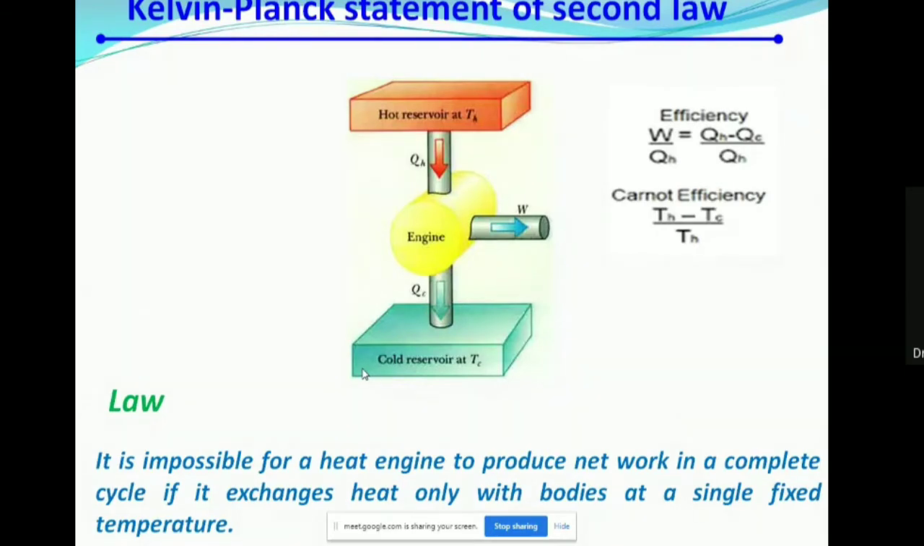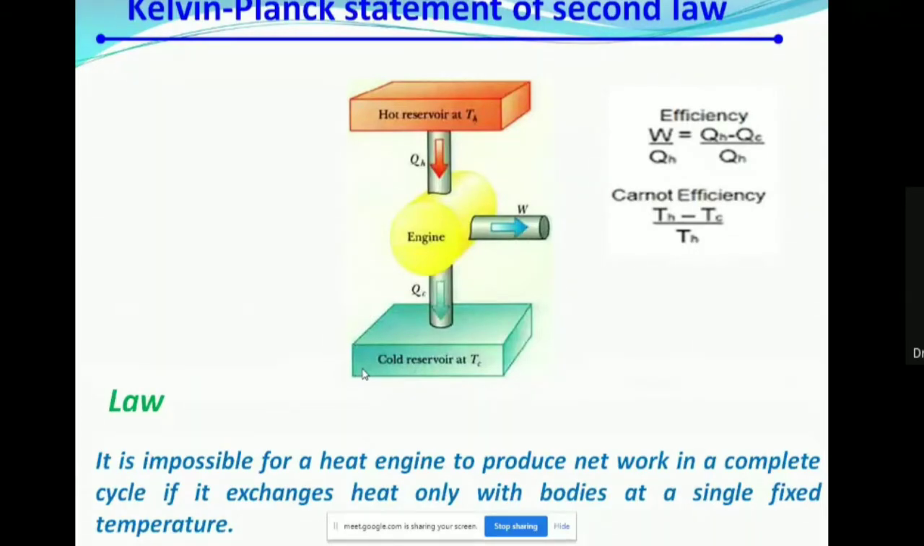Once again, I'll repeat that and then give the meaning also. It is impossible for a heat engine to produce net work in a complete cycle if it exchanges heat only with bodies at a single fixed temperature. The meaning is that we cannot transfer the heat with a single reservoir. We need two reservoirs. Any engine working with a single reservoir is impossible. So the engine should always work with two reservoirs.